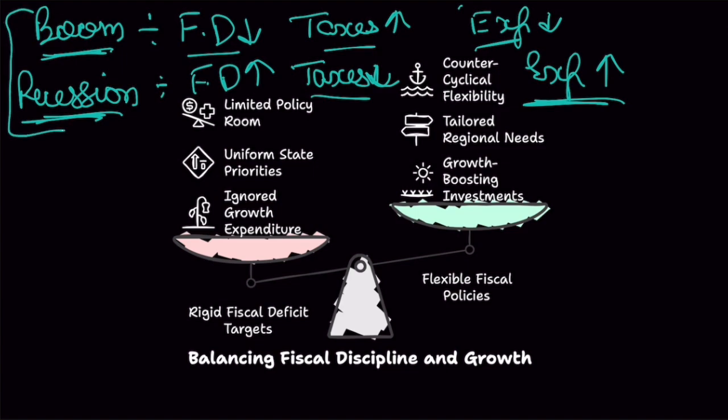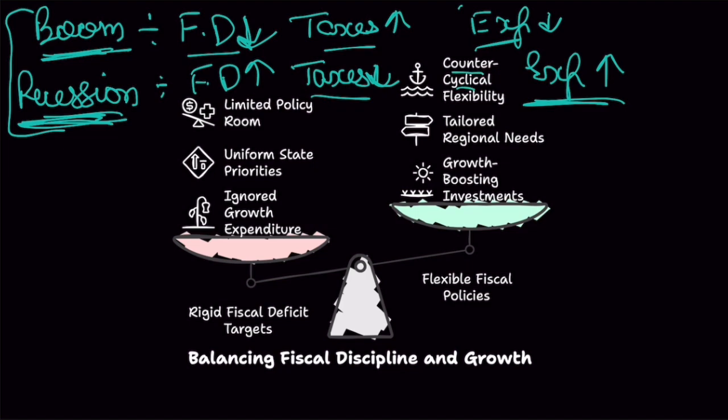Now, this entire policy is known as counter-cyclical policy. Why is it called counter-cyclical? Because during boom, you are basically reducing your fiscal deficit. During recession, you are increasing your fiscal deficit. So this is going against the cycle of economy. So this is counter-cyclical.